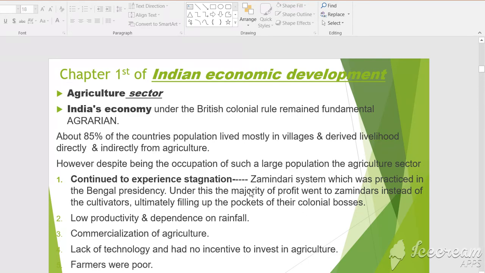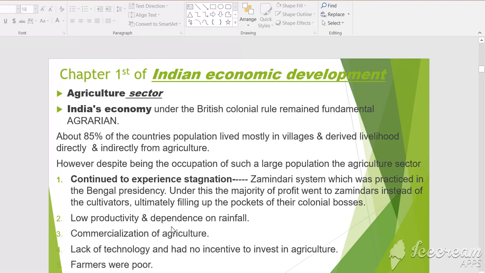Zamindars collected the maximum part of the produce produced by the Indian farmer, and they handed over that produce to the colonial bosses. So the first feature of the Indian agriculture at the time of British rule was stagnation. Indian agriculture was stagnated at the time of British rule.